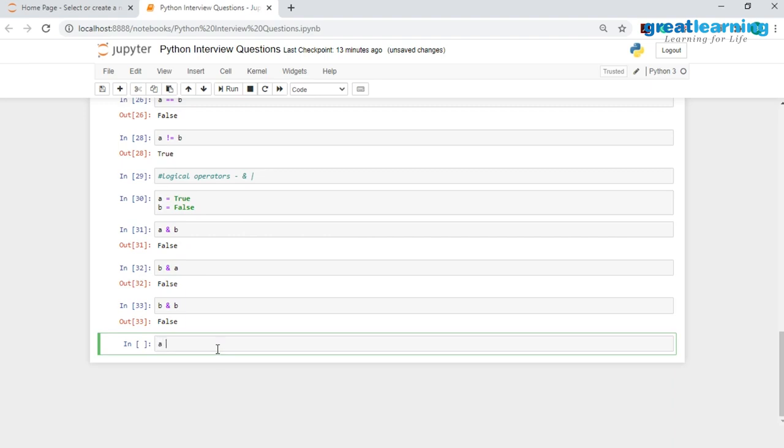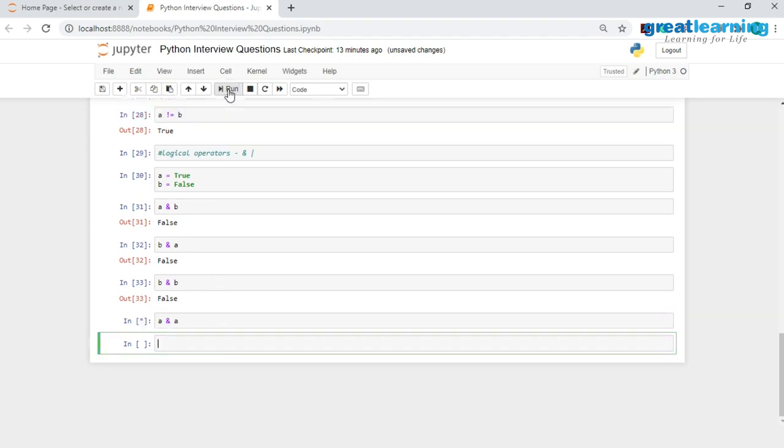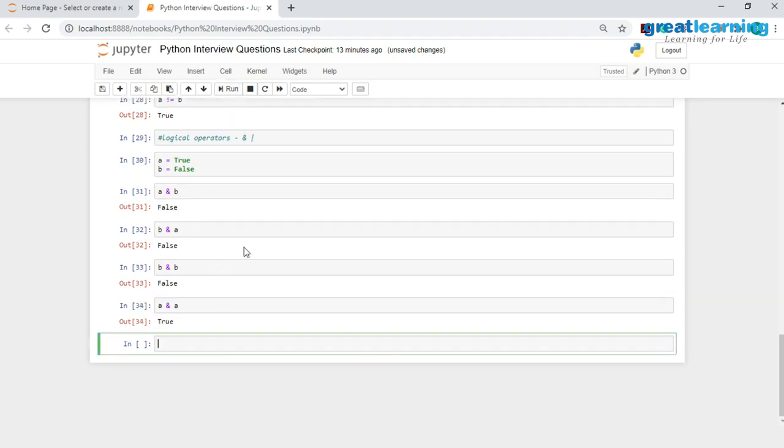And then finally let me check a and a, and this is the only case where we'll be getting true because both of the operands are true. And this is how the AND operator works. Now let me go ahead with the OR operator. And this OR operator would give us a true result when either of the operands is true. So we'll have these same variables over here, and let me start off by checking a or b.